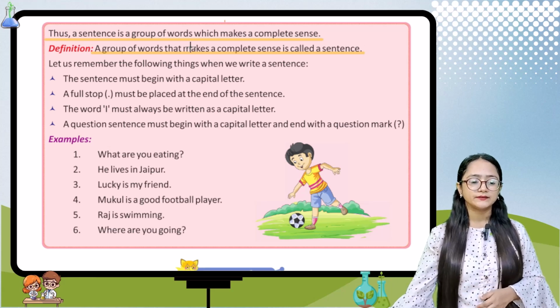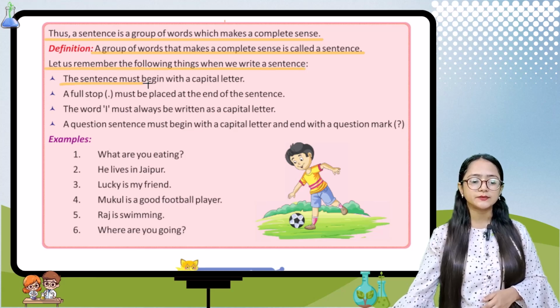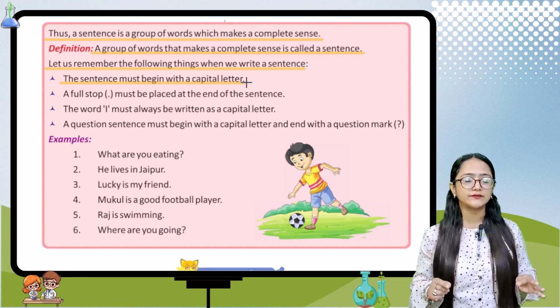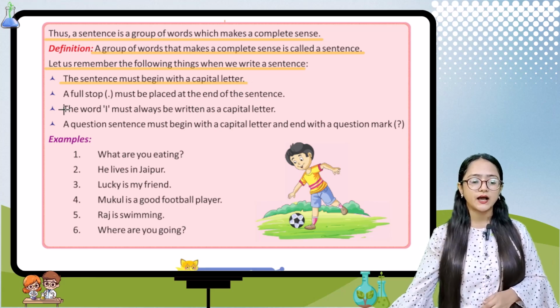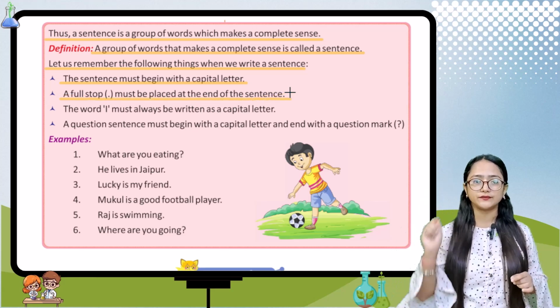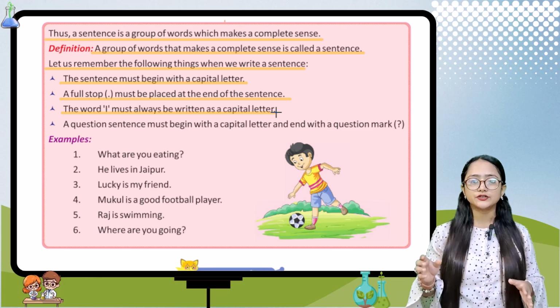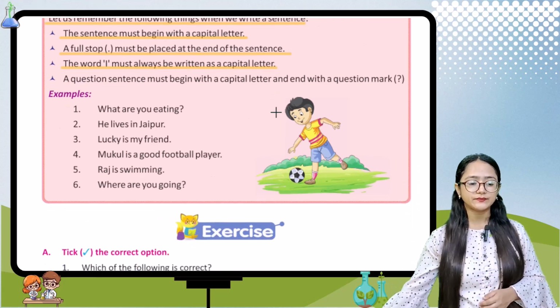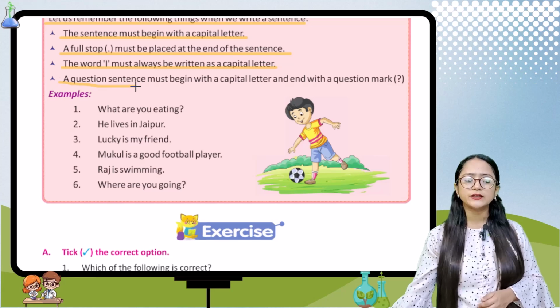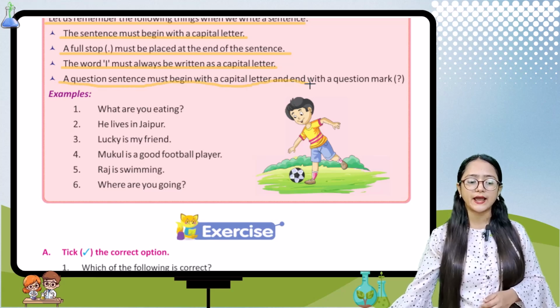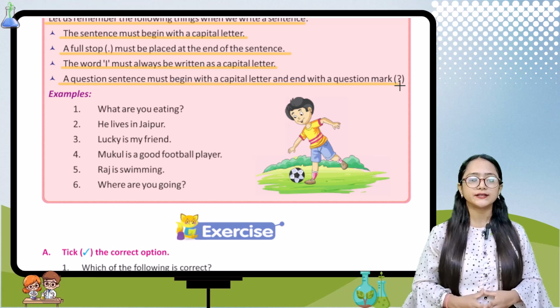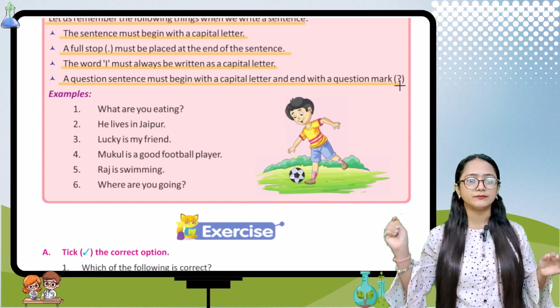Now, let us remember the following things when we write a sentence. First, the sentence must begin with a capital letter. Next, a full stop must be placed at the end of the sentence. Next, the word I must always be written as a capital letter. Next, a question sentence must begin with a capital letter and end with a question mark.